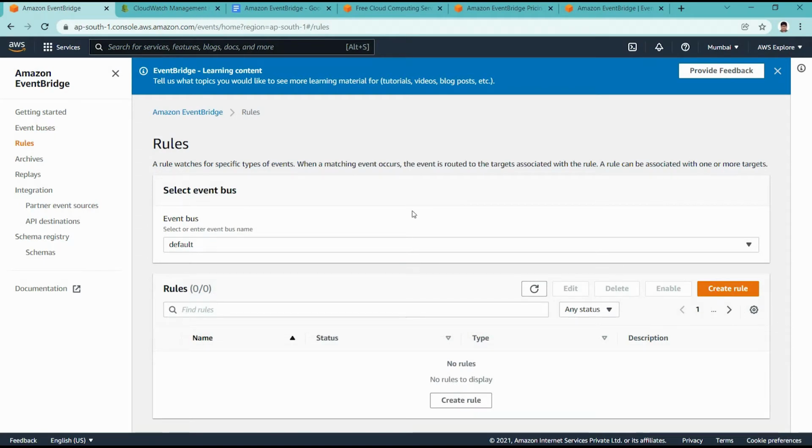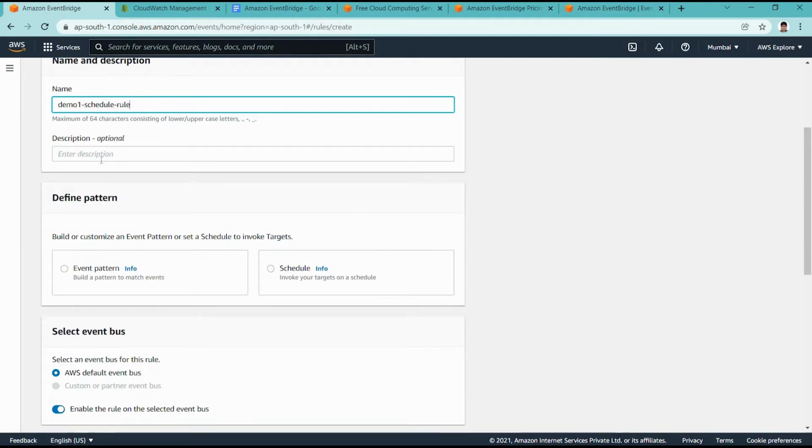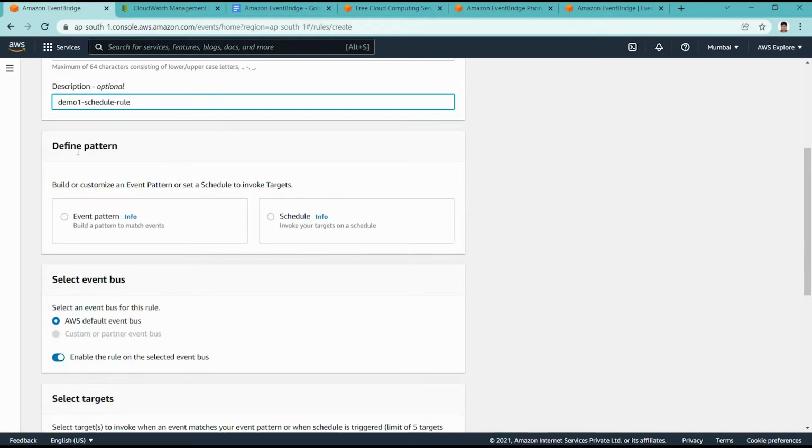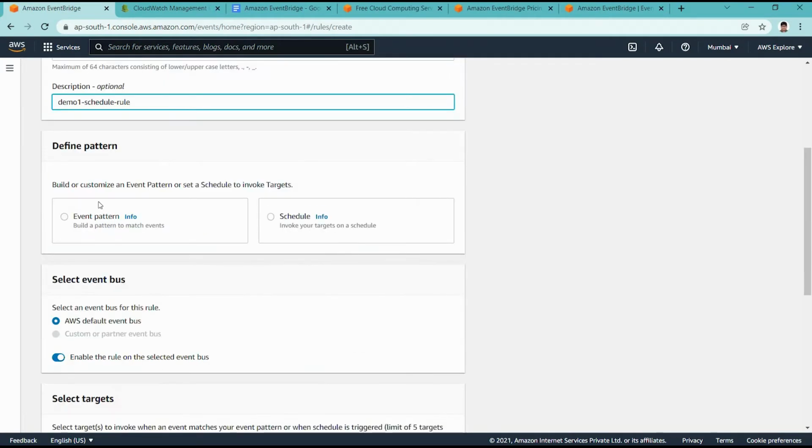Okay, so here I am creating a new rule. I am giving the name demo1 schedule rule. Whenever every few minutes or every few hours it will call a targeted lambda.